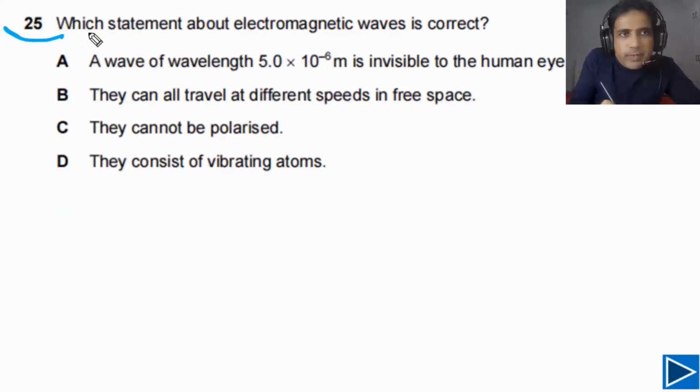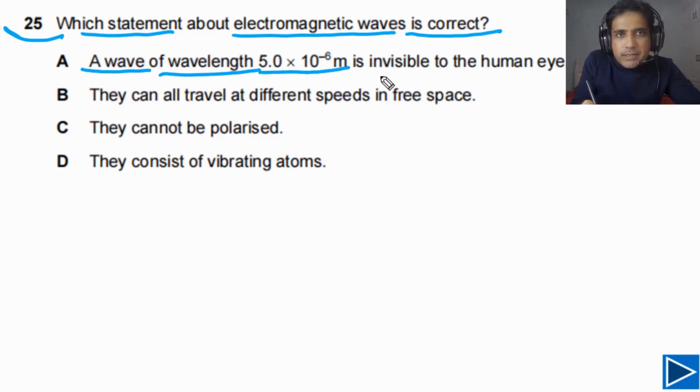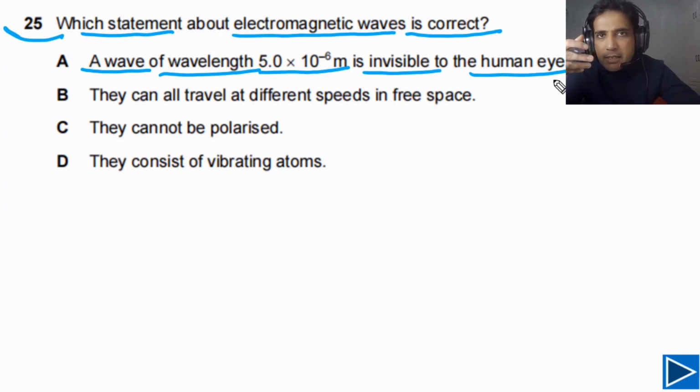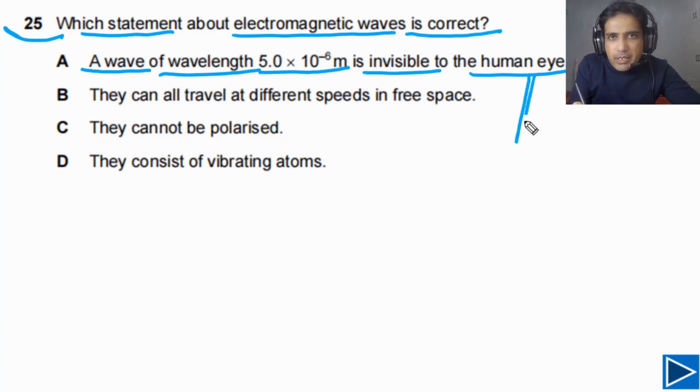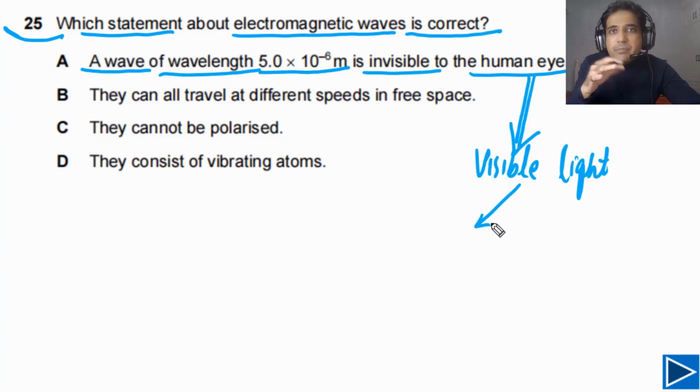For question number 25, we need to find out which statement about electromagnetic waves is correct. For option A, it is given to us a wave of wavelength 5.0 times 10 to the minus 6 meters is invisible to human eyes. In order to decide whether we can see this wavelength or not, we need to understand the visible part of the electromagnetic spectrum. The visible part of the electromagnetic spectrum is visible to human eyes. Visible light means light that can be seen by human beings.